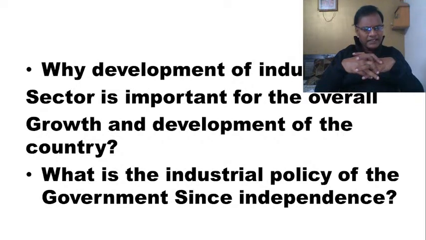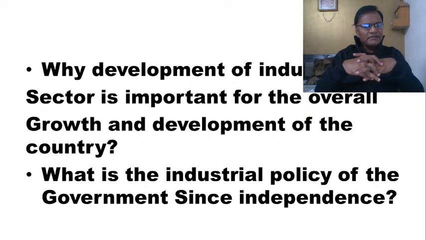And the 1955 Industrial Policy Resolution focused more on investing in heavy and large scale industries, which required huge machinery, technology, and skilled personnel. Why? Because they are the ones who could improve productivity and output in a short period of time. It also spoke about the small scale sector, but small scale industries were not given as much importance as the heavy and large scale industries. This is what we call Nehruvian socialism. Because of this there was rapid expansion in these heavy and large scale industries, mostly in the public sector only, you can say exclusively.